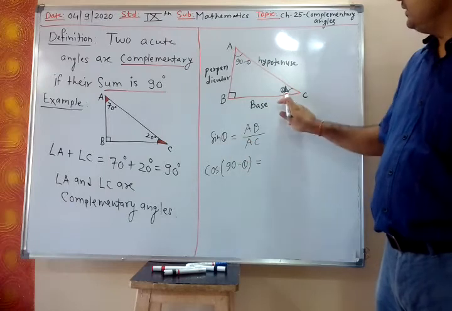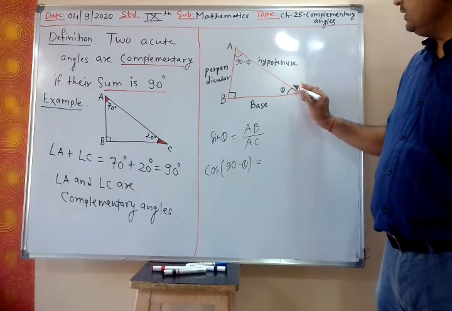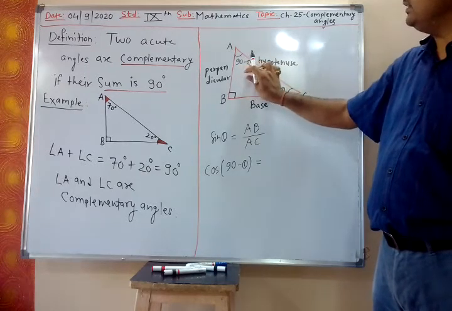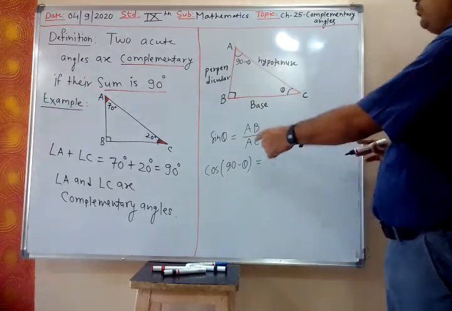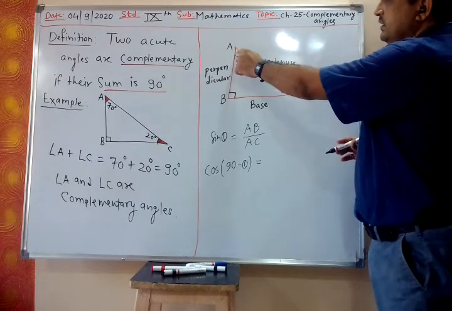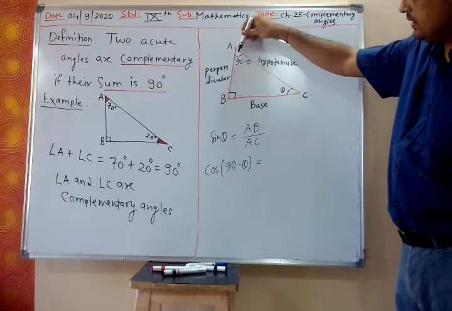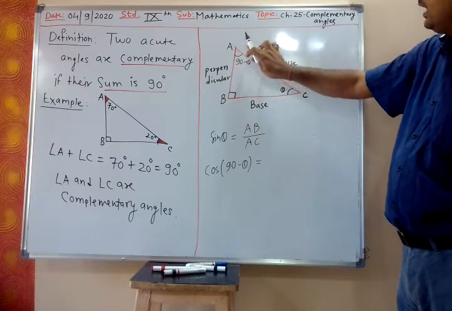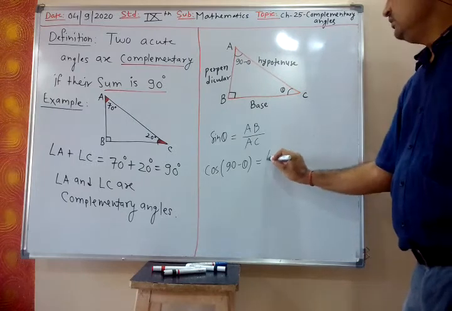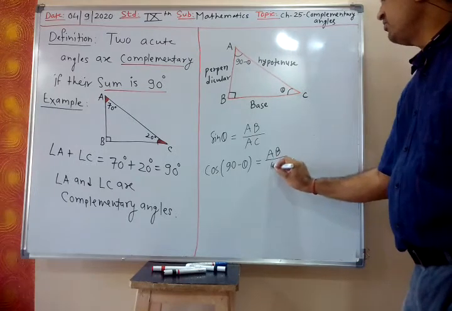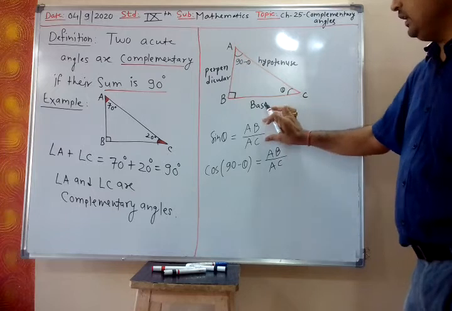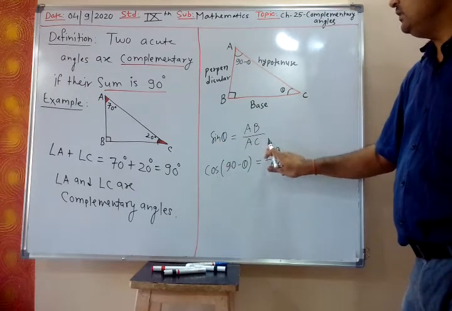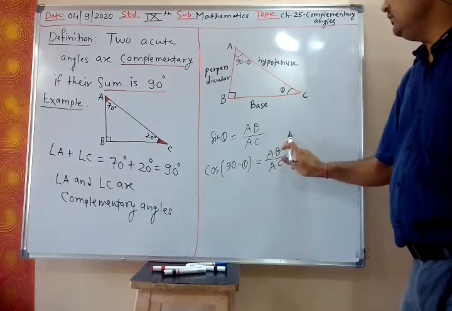First we consider reference angle theta and find the sine ratio. Then we consider reference angle 90 minus theta and find the cosine ratio. So what is cos of 90 minus theta? Now this is my reference angle, so cosine is adjacent upon hypotenuse. So that is AB upon AC. So sine theta has value AB upon AC, and cos 90 minus theta has value AB upon AC.